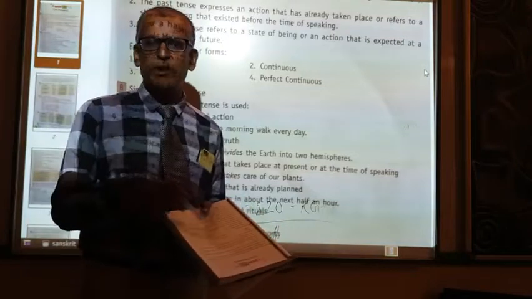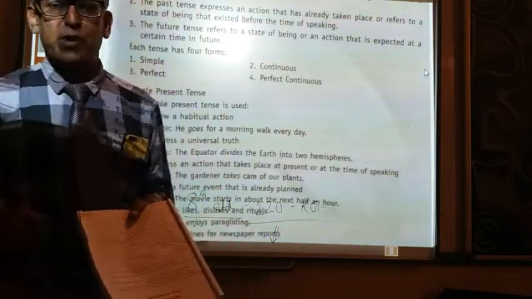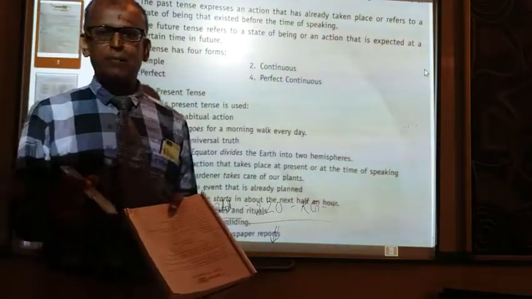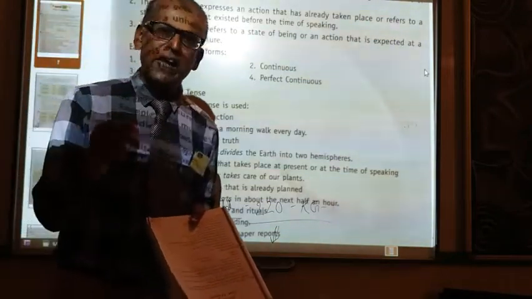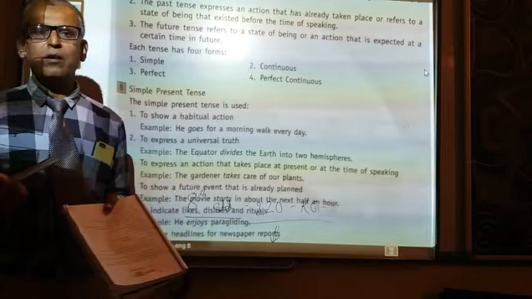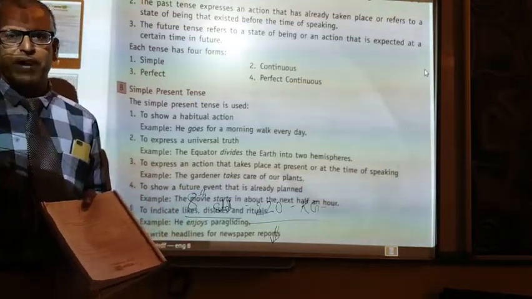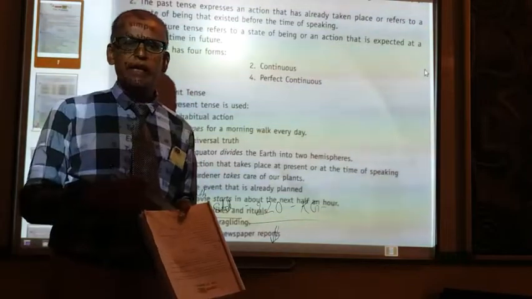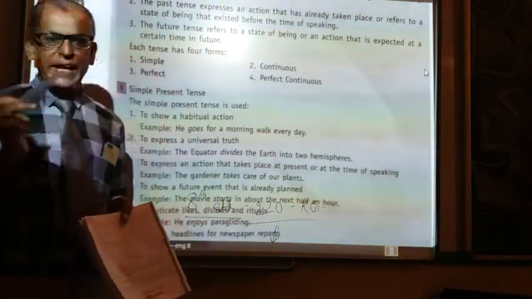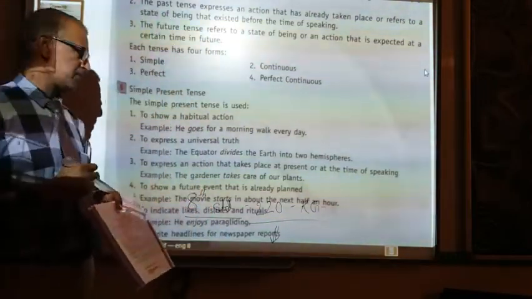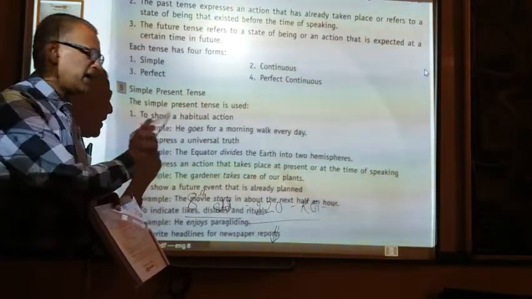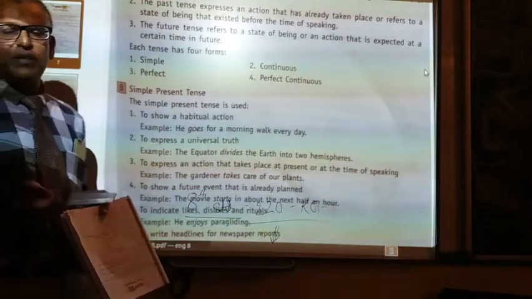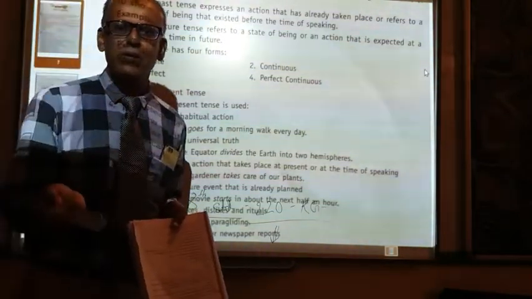Help is the V1 form, helps is the V5 form. So in simple present tense, particularly in an assertive type of sentence, it is V1 or V5, and that form of verb is used depending on the subject.